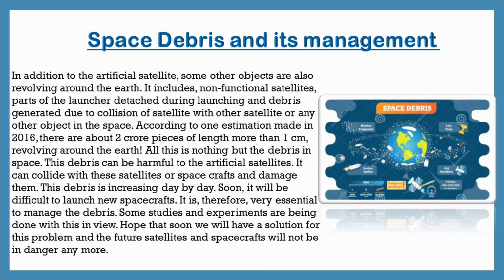It includes non-functional satellites, parts of the launcher detached during launching, and debris generated due to the collision of a satellite with other satellites or any other object in space. According to one estimation made in 2016, there are about 2 crore pieces of length more than 1 centimeter revolving around the Earth. All this is nothing but debris in space.